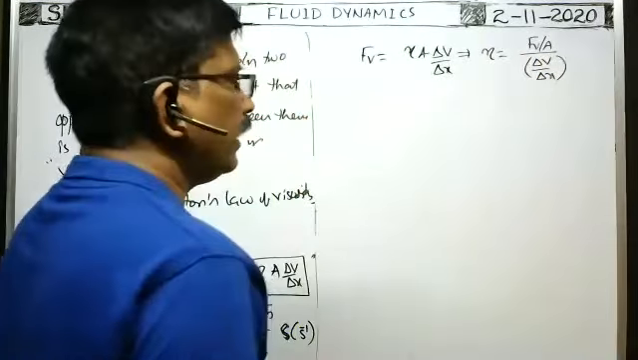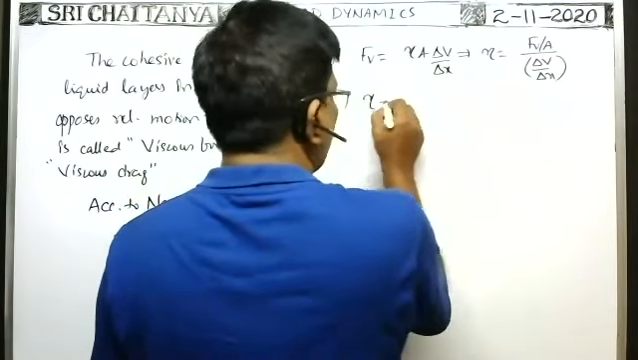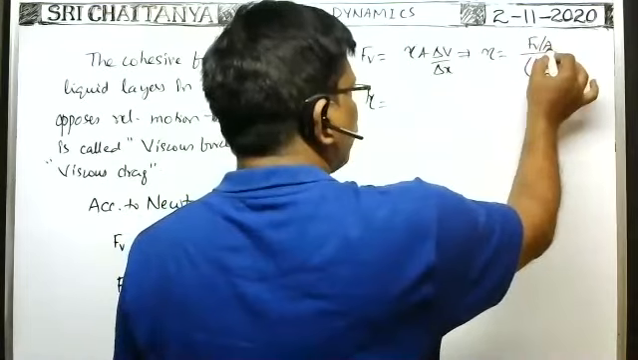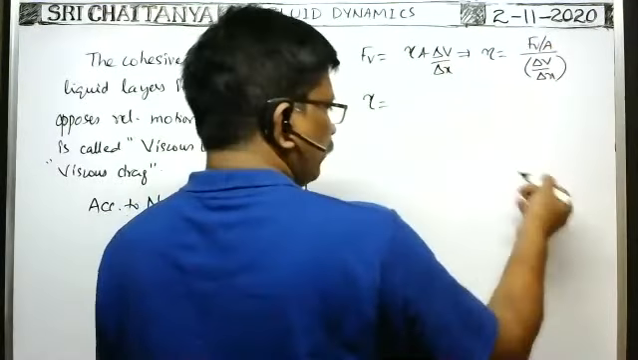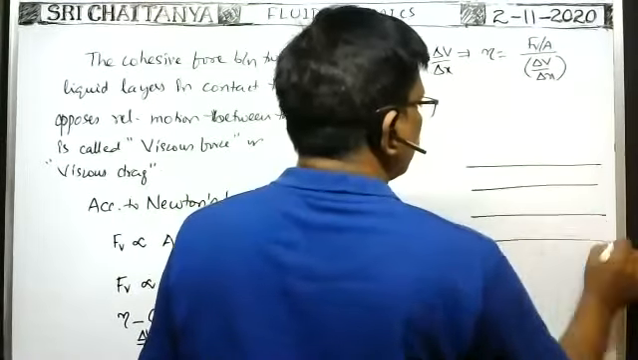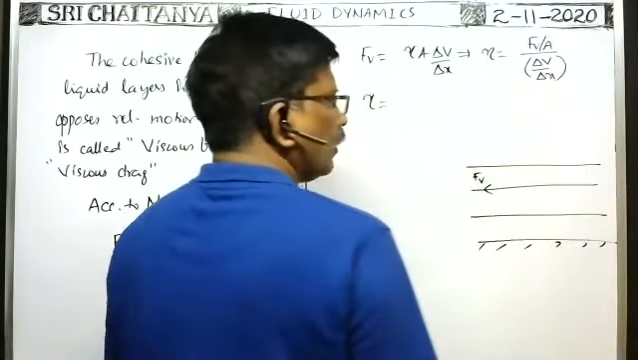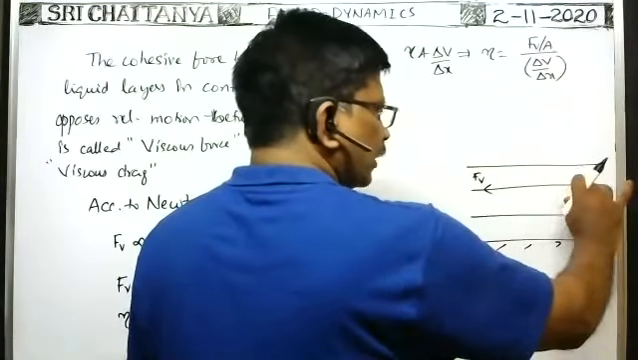Fv by A by delta v by delta x. So from this, eta is equal to Fv by A by delta v by delta x. In the previous diagram, suppose the fluid layers are like this, and suppose it is the bed of the lake, then the viscous force is along the tangential direction to the fluid flow.